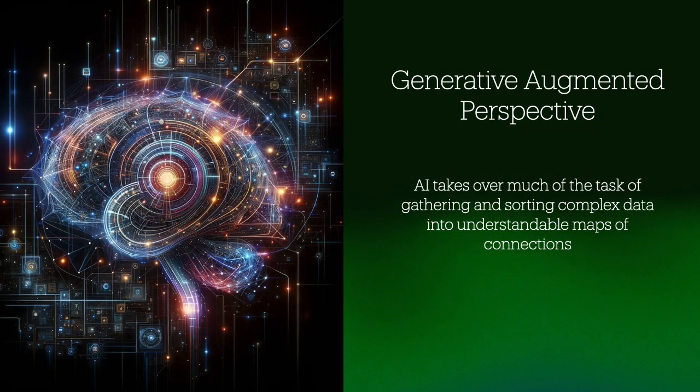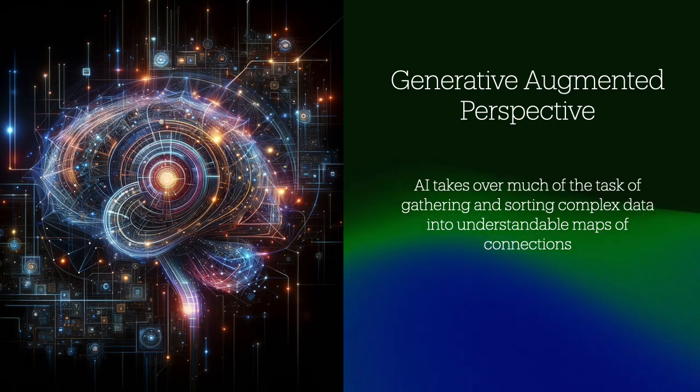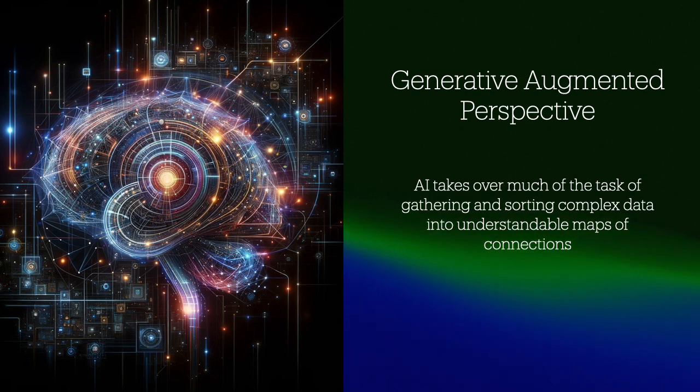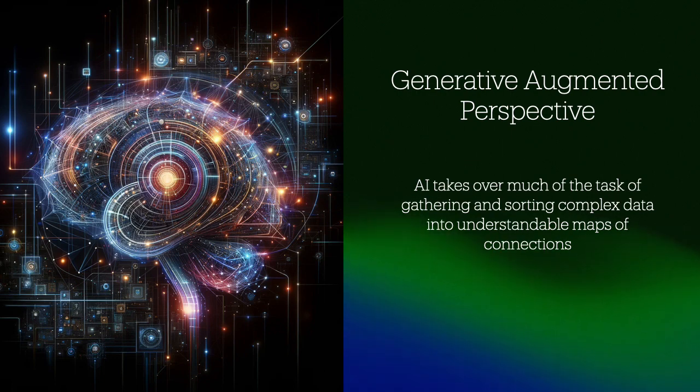To solve these challenges, we need mindful AI design. I call this generative augmented perspective. This tool would create dynamic, user-friendly maps showing how information is connected. Current generative AI tools already gather information, but often do so in an opaque way. GAP tools would make that process transparent, and couple that with an ability to visualize information in novel ways.